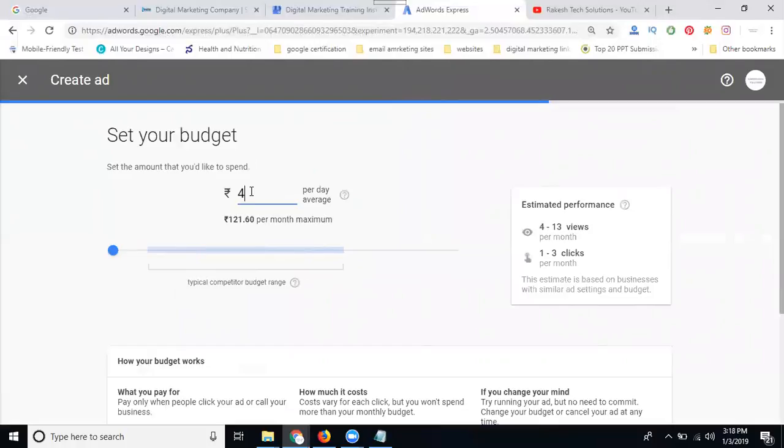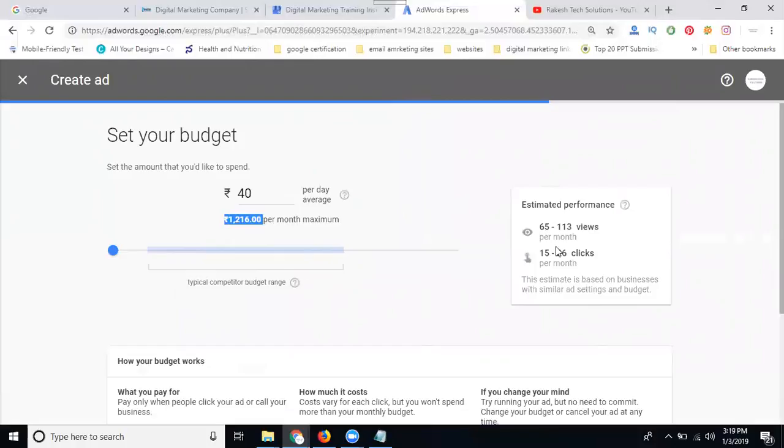I'm adding a daily budget of 40 rupees. Why? AdWords Express campaigns are monthly campaigns, not daily campaigns. So by adding a monthly budget, they consider the total month budget. If you consider a day budget, they don't consider the day budget, they consider the monthly budget. So I'm adding 40 rupees per day, so you have to pay 1200 rupees per month. It's not considered by the daily budget, it's considered by the monthly budget.